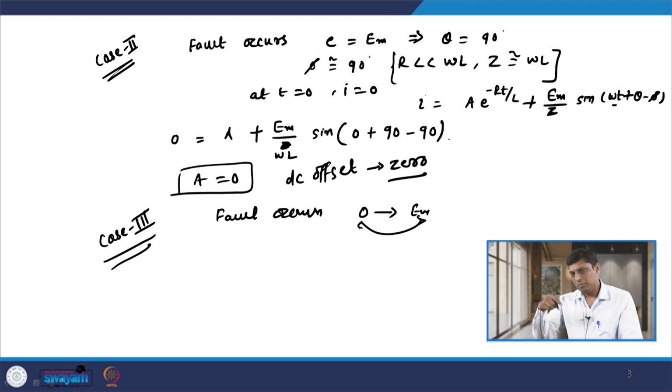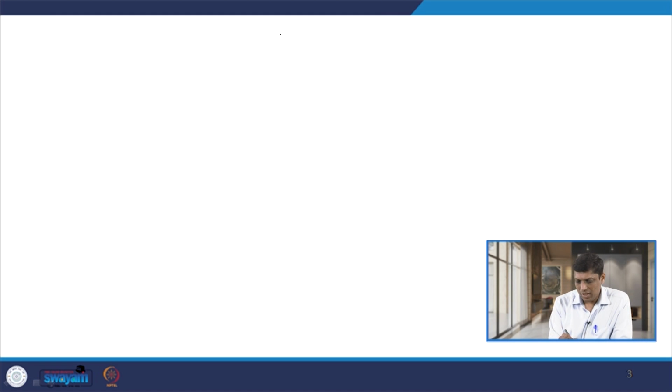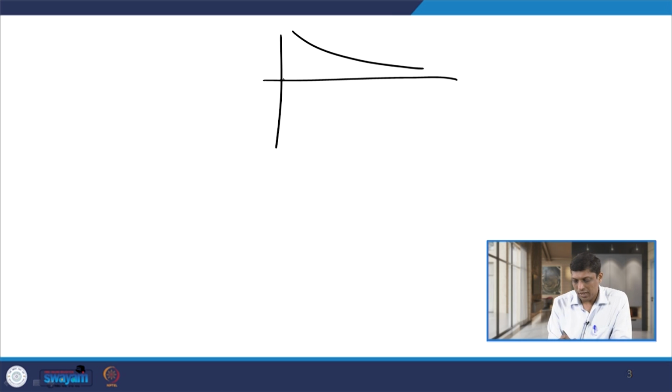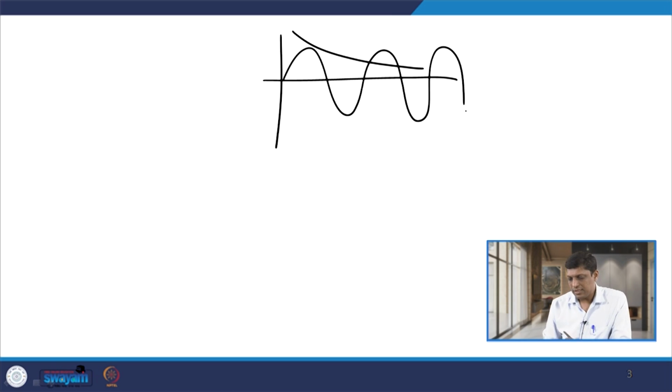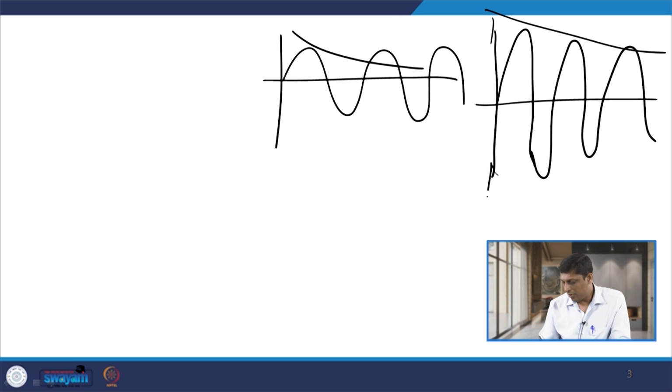So, in any case, whenever switching takes place between 0 to EM, the DC offset is present in the circuit, in the fault component. We know that fault current is asymmetrical in nature. If I draw the wave shape of fault current, this is our decaying DC component and this is our steady state component. If I combine these two, we have the fault current magnitude like this, this type of wave shape.